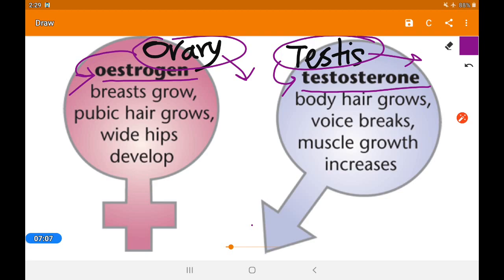It plays an important role in secondary sexual characters that you already know from class 8. It is discussed in detail. Here you can check: the body hair, the voice break, the muscle growth, all these things. Here the breast, the pubic hair, the wide hips, menstruation, all this is organized by the estrogen, and by the testosterone in male.